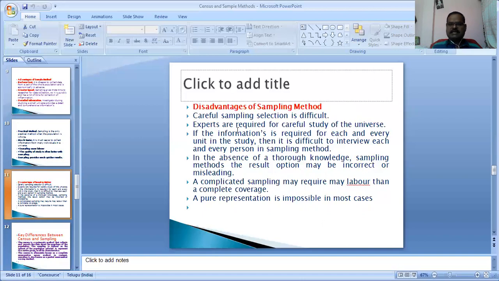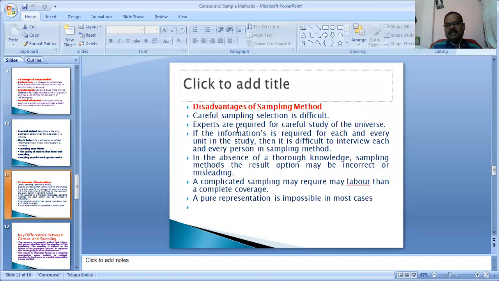What are the limitations and disadvantages? Careful sample selection is very difficult. Experts are required for careful study of the universe. If information is required for each and every unit in the study, then it is difficult to interview each and every person in the sampling method. In the absence of thorough knowledge of the sampling method, the result obtained may be incorrect or misleading. A complicated sampling may require more labor than a complete coverage. A pure representation is impossible in most cases. That is the limitation of the sample method.